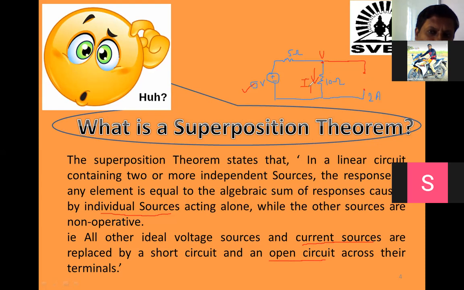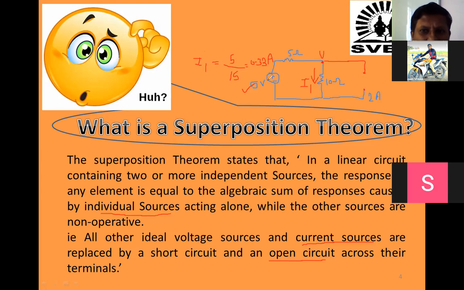So what will I1 be here? The 5 and 10 will both be in series now, because the current will flow in this series loop. So I1 is equal to, we can easily use Ohm's law, total voltage 5 divided by 5 plus 10, that is 15. This will be the current, 1/3, that is 0.33 ampere. This is the I1 current due to only 5 volt.